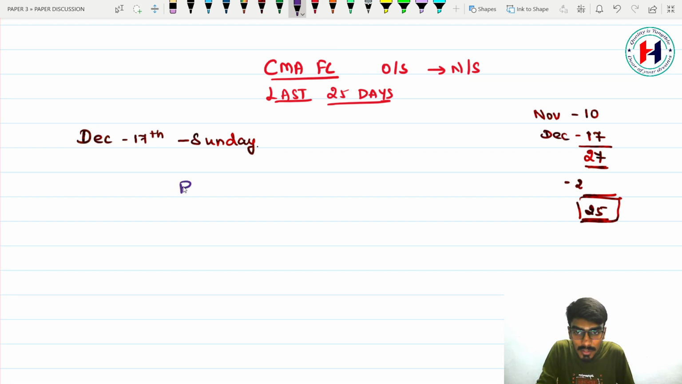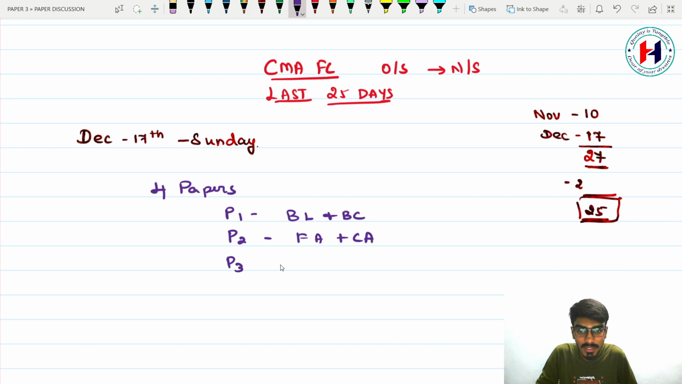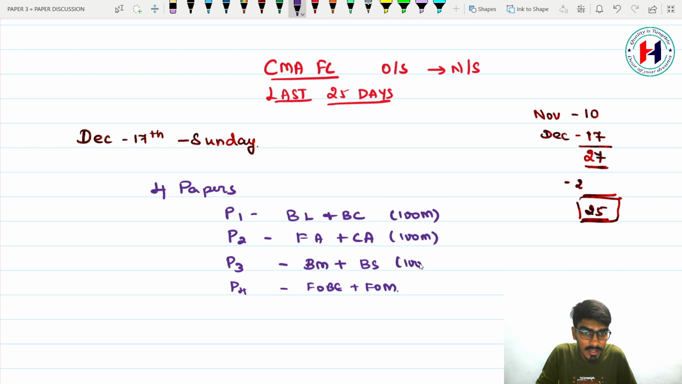You have 4 papers, correct? Paper 1 is business law and business communication. Paper 2 is financial accounting plus cost accounting. Paper 3 is business maths plus business statistics. Paper 4 is fundamentals of business economics plus fundamentals of management. Each paper you are going to write for 100 marks.